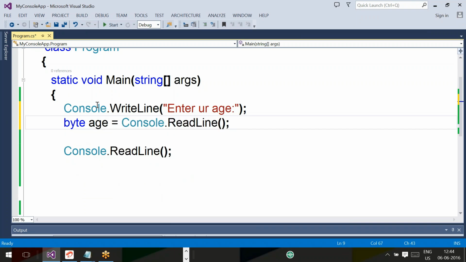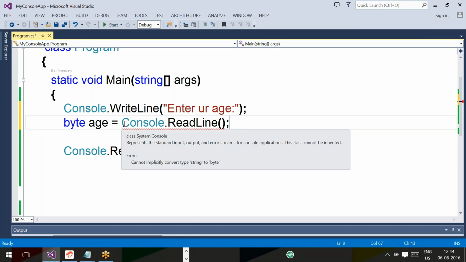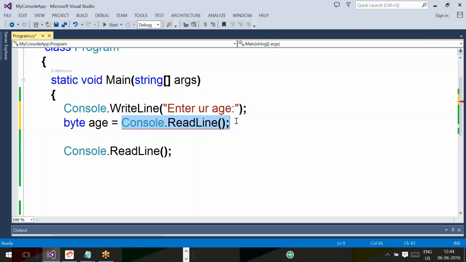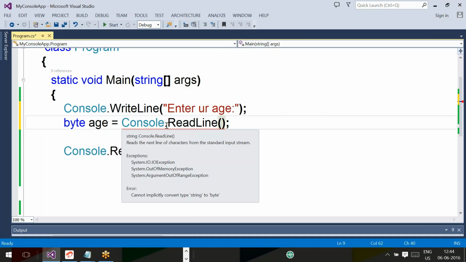Console.ReadLine will accept 20 from the user, which is numerical data, but the ReadLine method returns the 20 as a string value, because the ReadLine method's return type is string.